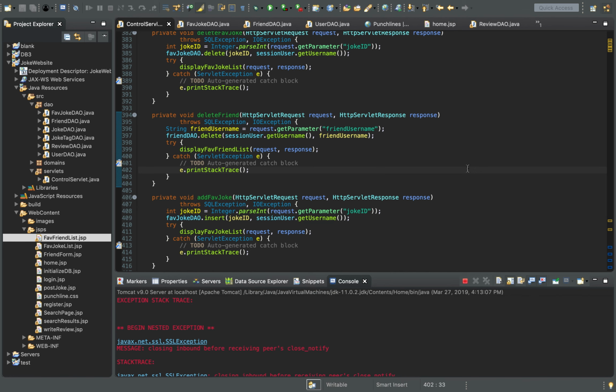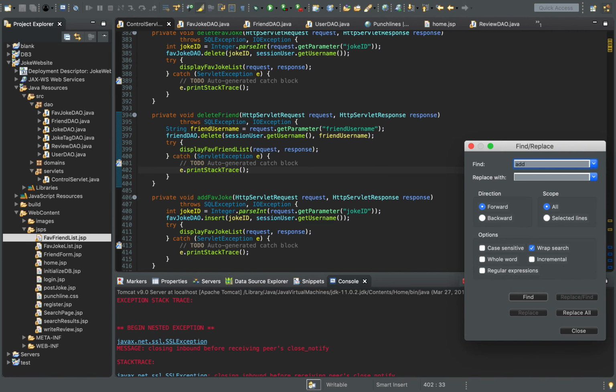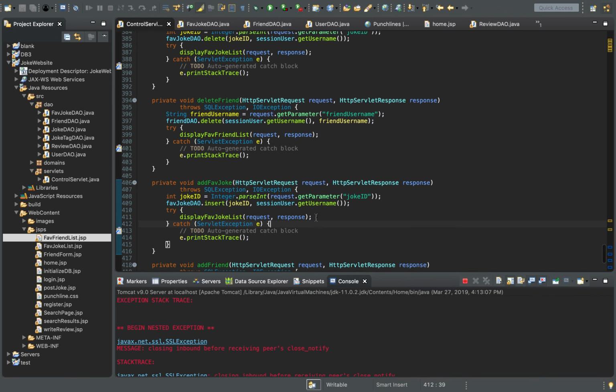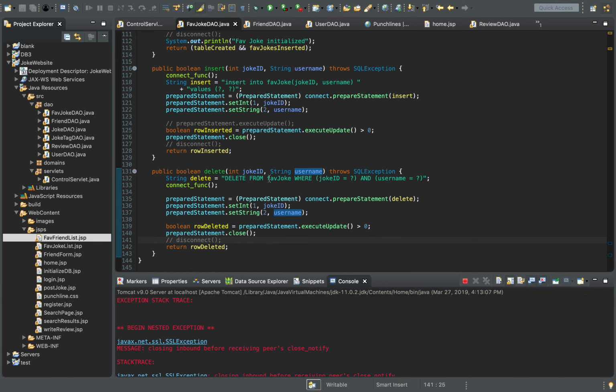I also have that add joke. It's right here basically. Okay, so same concept as the deleting. You get the parameter for joke ID request, and it is also implemented in DAO right here.